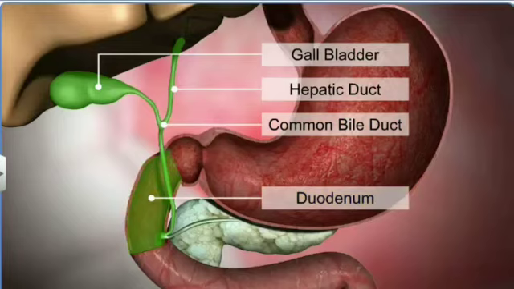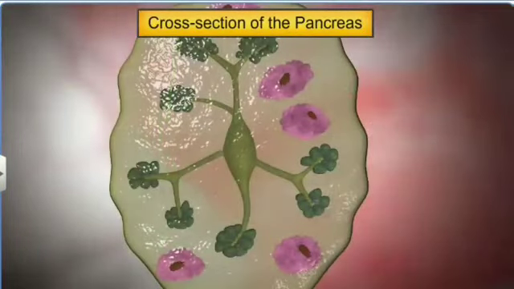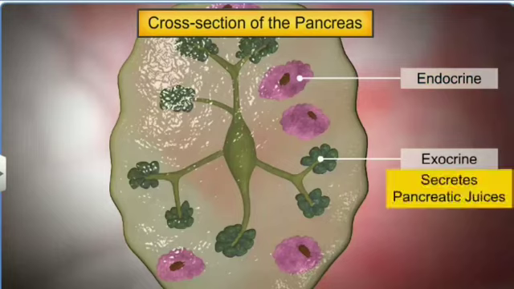The other digestive gland is the pancreas, situated near the duodenum. The pancreas is a compound, elongated organ consisting of exocrine and endocrine parts. The exocrine part secretes pancreatic juices and the endocrine part secretes hormones such as insulin and glucagon.